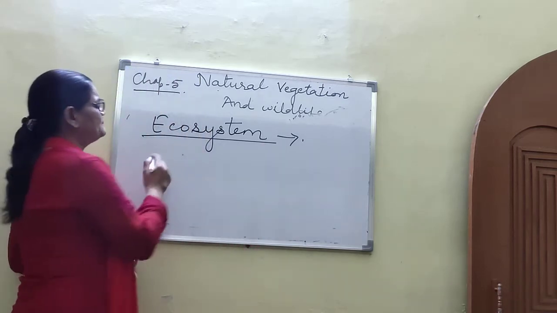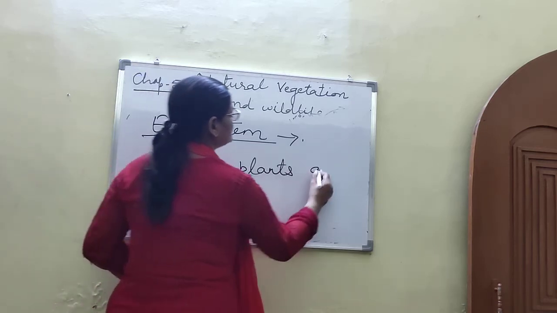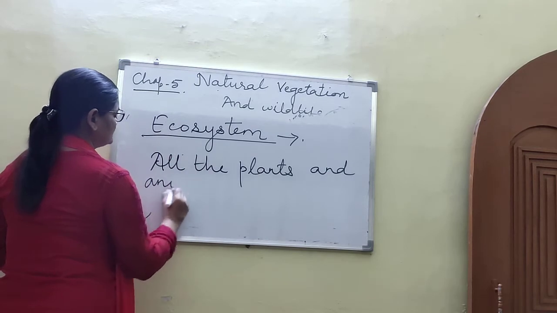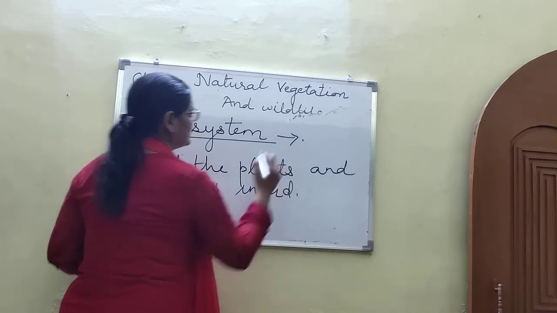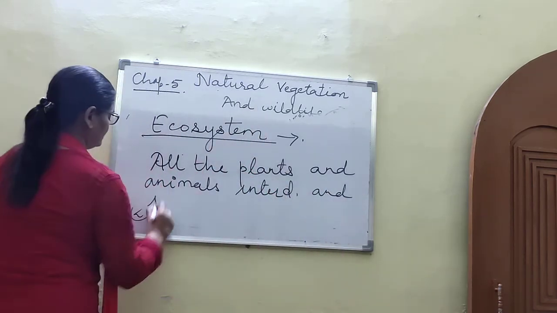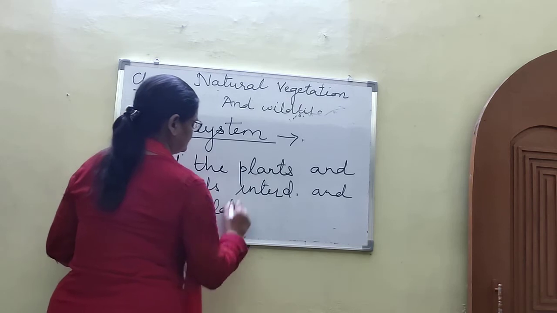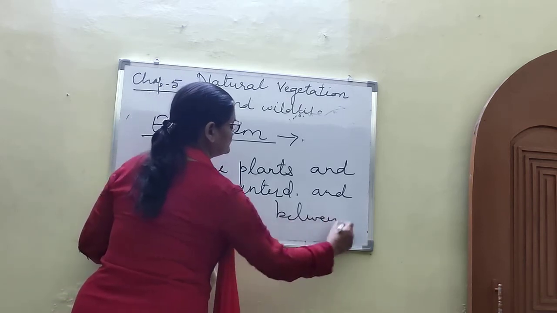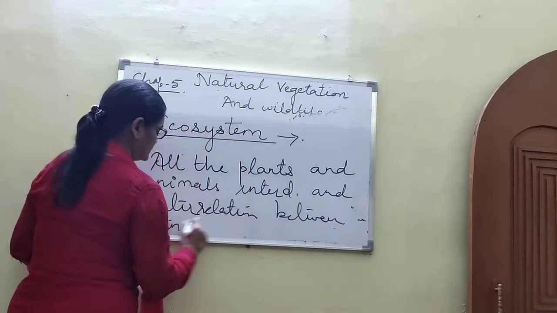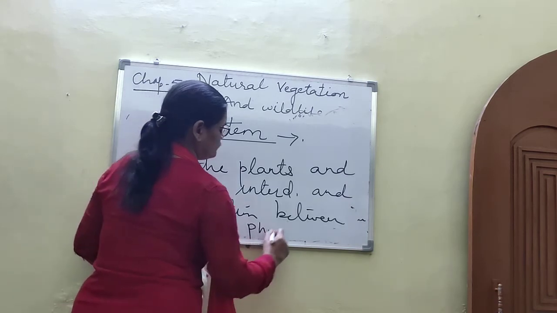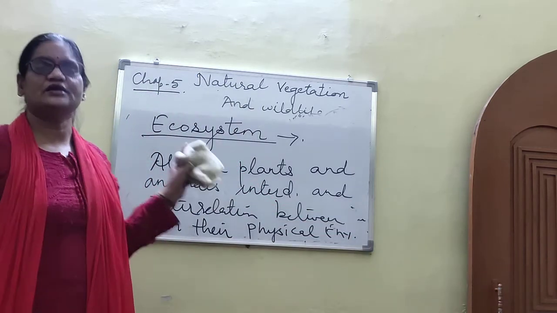Now see, all the plants and animals, interdependent and interrelated between them in their physical environment. That is called the ecosystem.